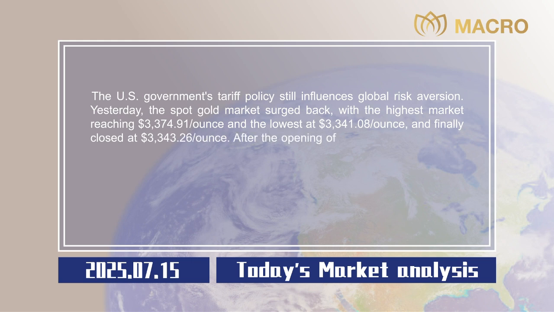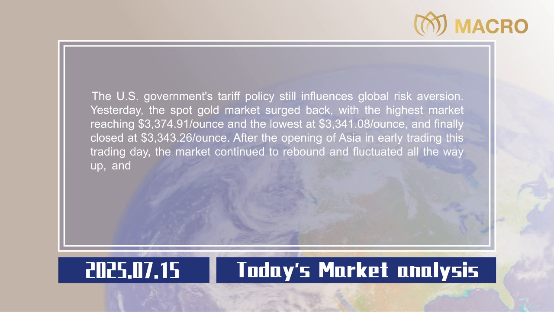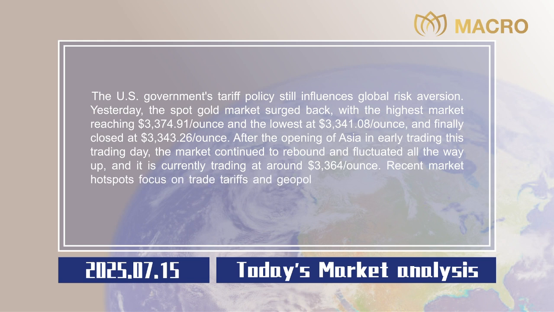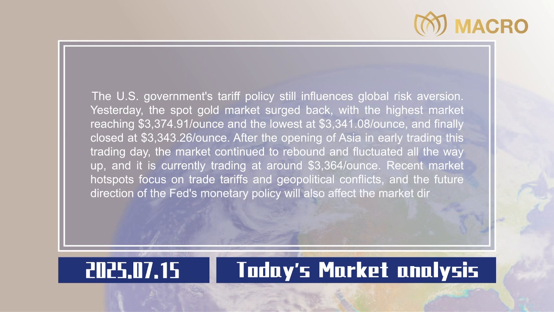After the opening of Asia in early trading this trading day, the market continued to rebound and fluctuated all the way up, and it is currently trading at around $3,364 per ounce. Recent market hotspots focus on trade tariffs and geopolitical conflicts, and the future direction of the Fed's monetary policy will also affect the market direction.